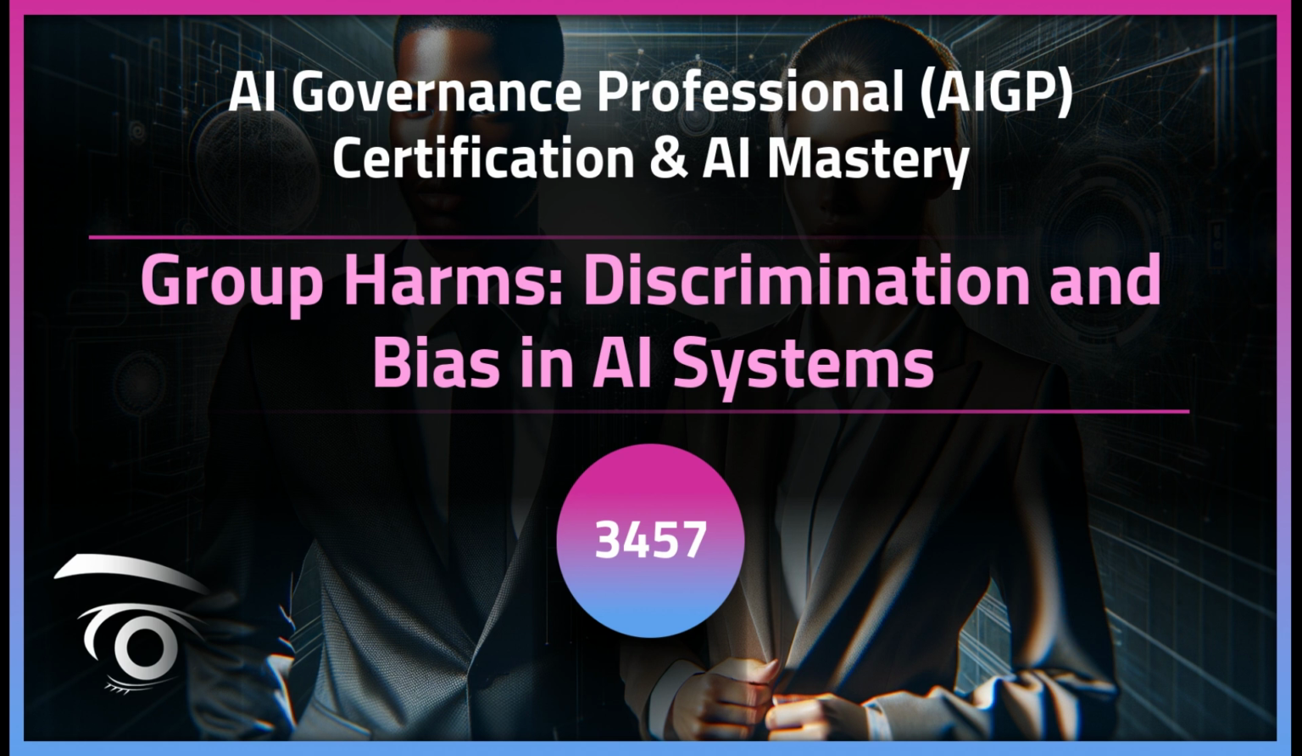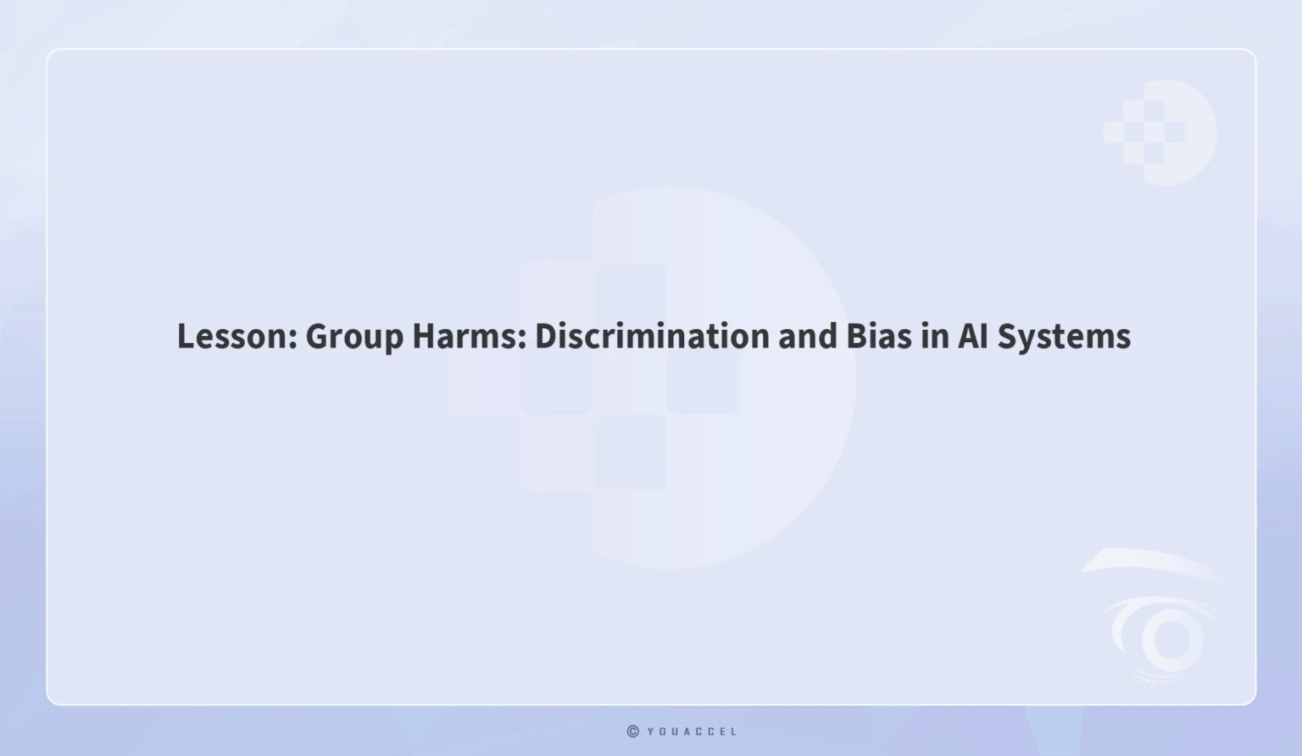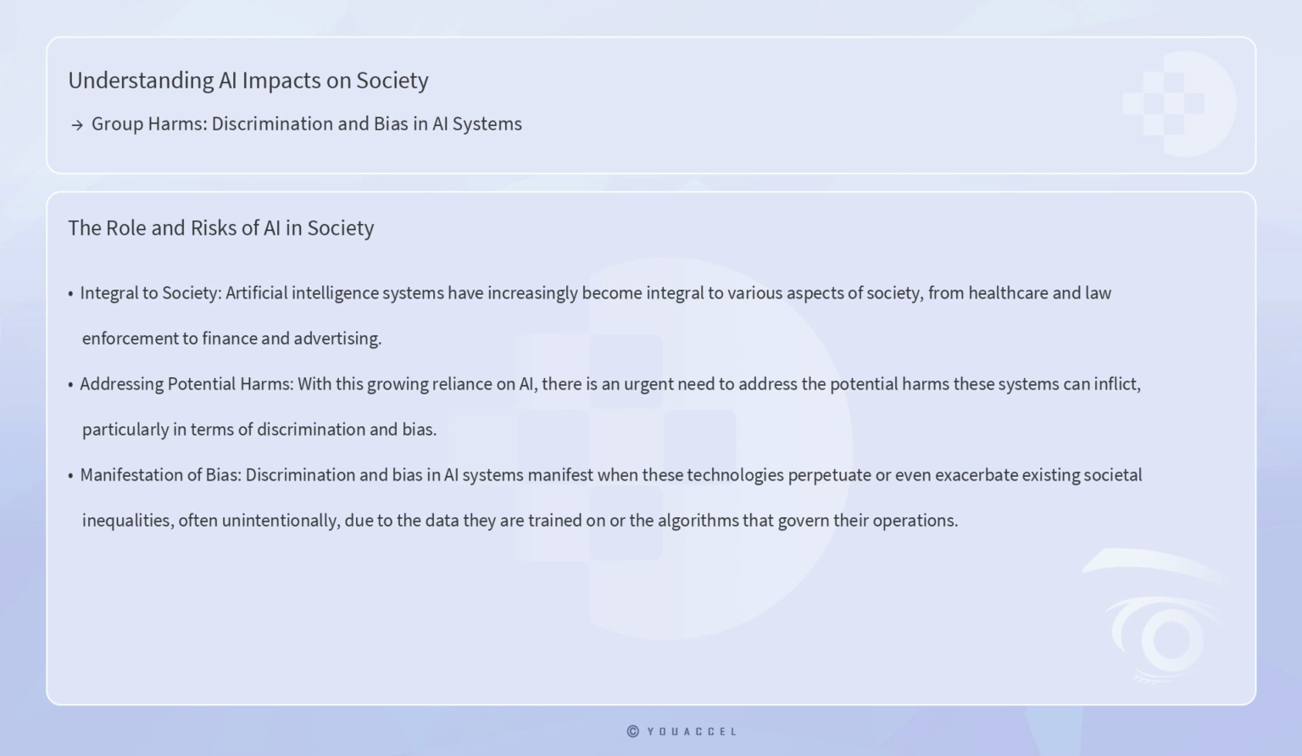Let's proceed with the lesson. Lesson: Group Harms, Discrimination and Bias in AI Systems. Artificial intelligence systems have increasingly become integral to various aspects of society, from healthcare and law enforcement to finance and advertising. However, with this growing reliance on AI, there is an urgent need to address the potential harms these systems can inflict, particularly in terms of discrimination and bias. Discrimination and bias in AI systems manifest when these technologies perpetuate or even exacerbate existing societal inequalities, often unintentionally, due to the data they are trained on or the algorithms that govern their operations.